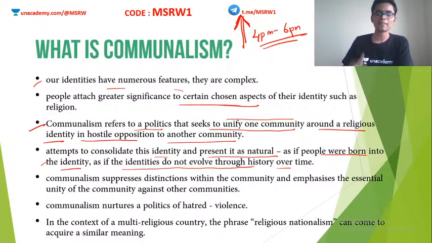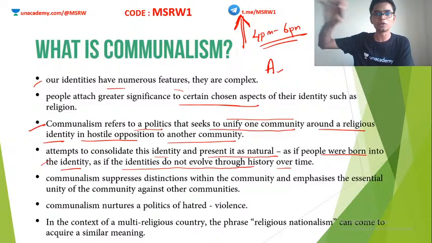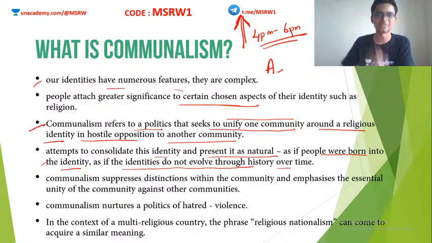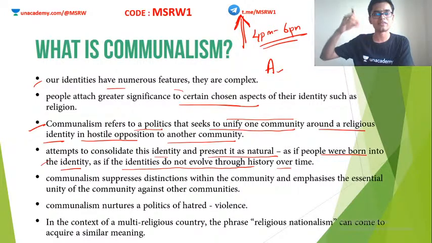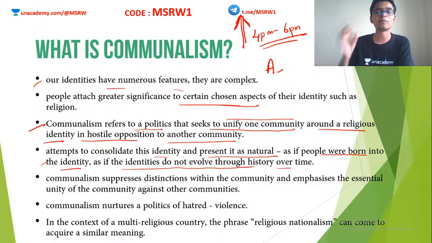Basically, say if a section of a particular religion A starts spreading the propaganda that their religion is the basis of everything, their religion is right, and all people who belong to this community are part of this culture, and anything other than this culture is a threat to us. This is how communalist propaganda happens in our society. Eventually they fail to understand the fact that nothing has been born overnight.